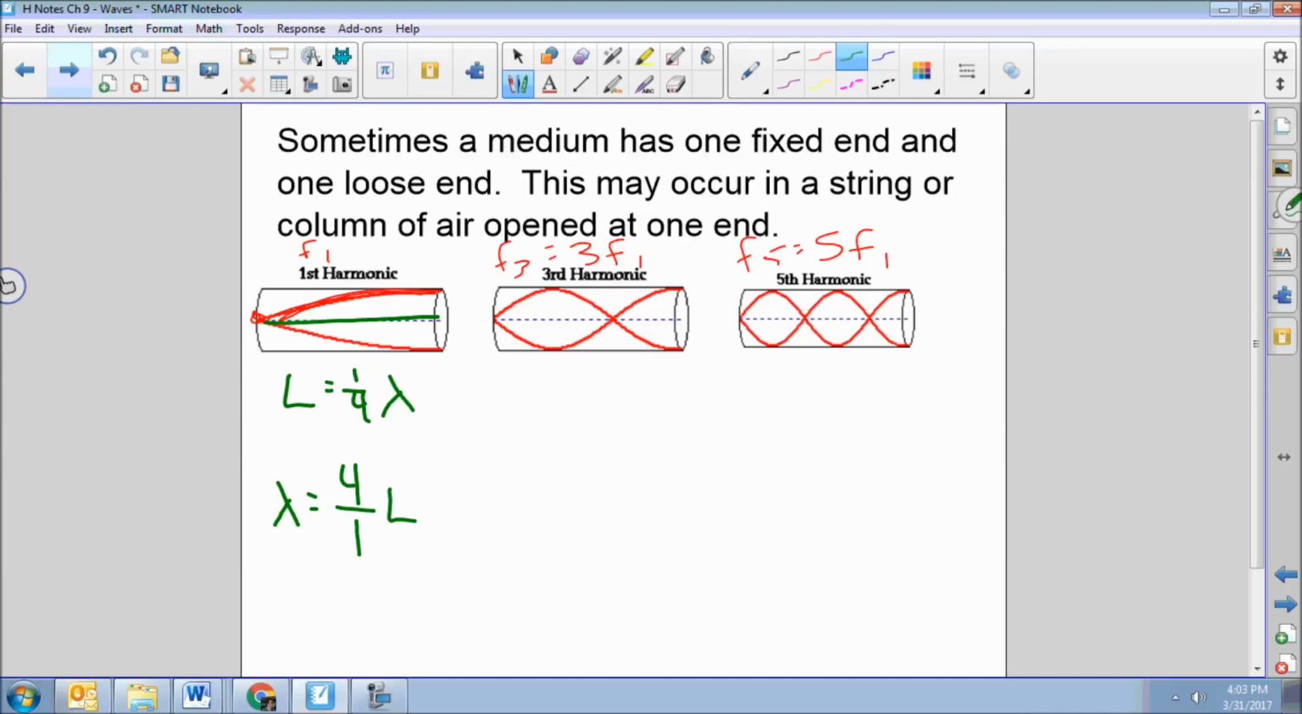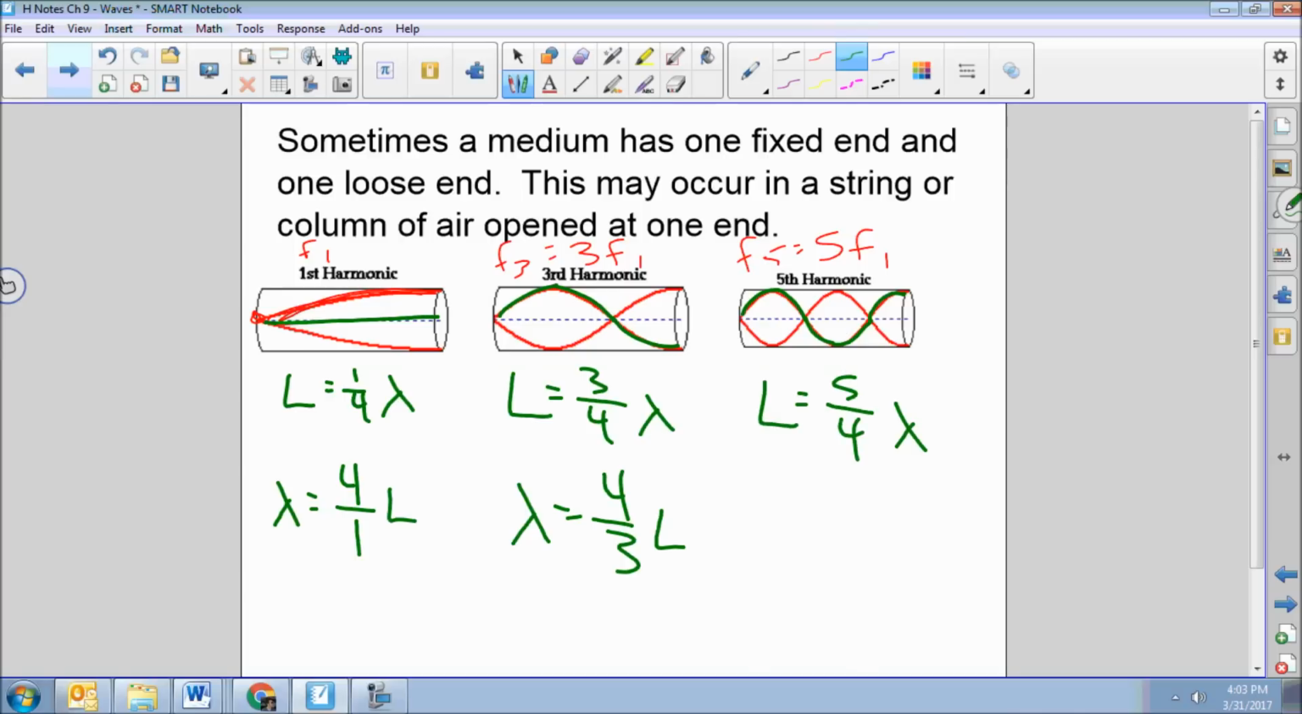Over here, we've got 1, 2, 3 quarters. So our length is 3/4 of a wavelength, which means that our wavelength is 4/3 of L. And finally, in our fifth harmonic, we've got 1, 2, 3, 4, 5 quarters of a wavelength. So our length is 5/4 of a wavelength, which means that our wavelength is 4/5 of the length.